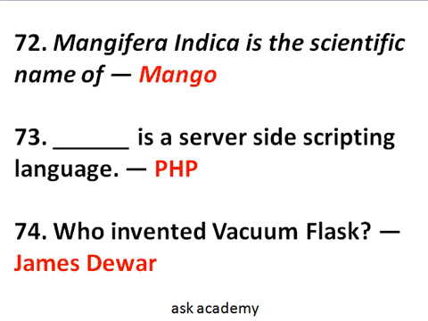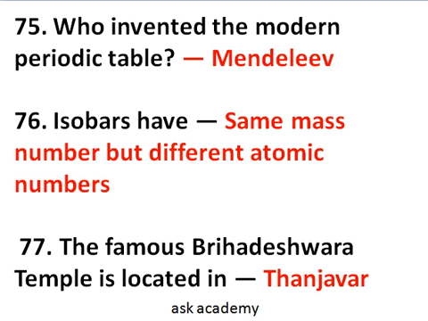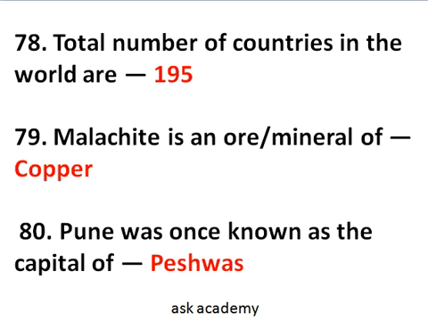Next question, question number 75. Who invented the modern periodic table? Mendeleev invented the modern periodic table. Question number 76. Isobars have same mass number but different atomic number. Okay. Question number 77. The famous Brihadeshwara temple is located in Tanjavur. Next question is 78. Total number of countries in the world are 195. Question number 79. Malachite is an ore or mineral of copper.